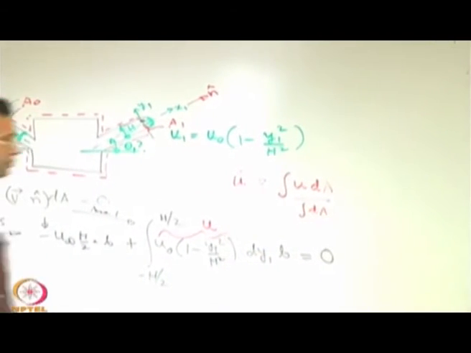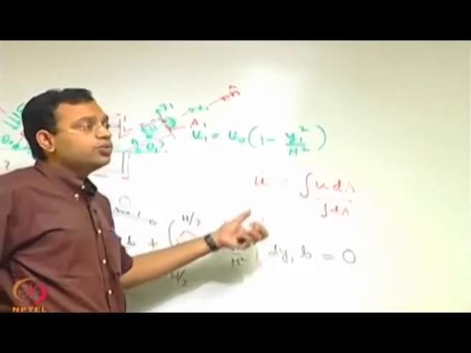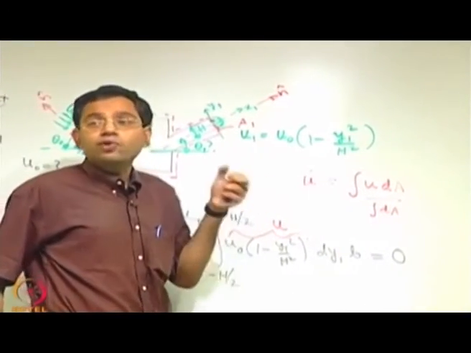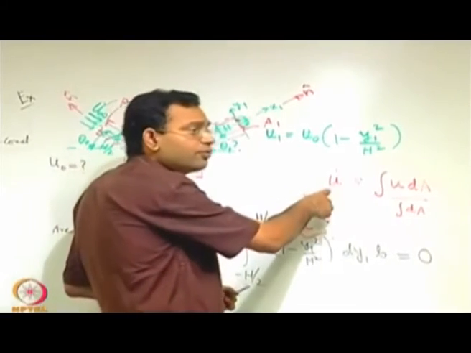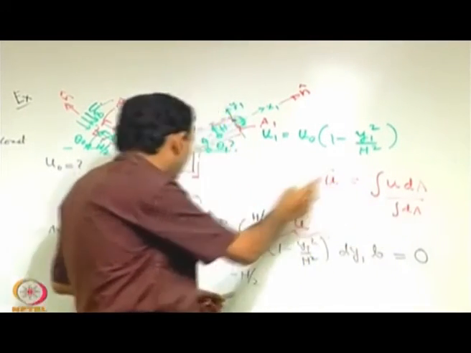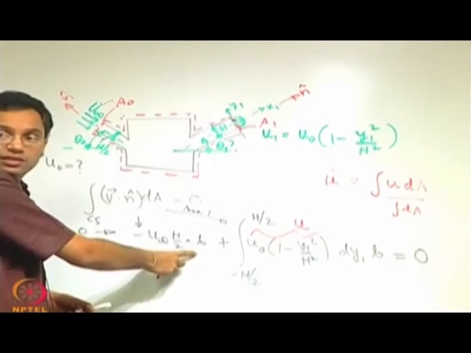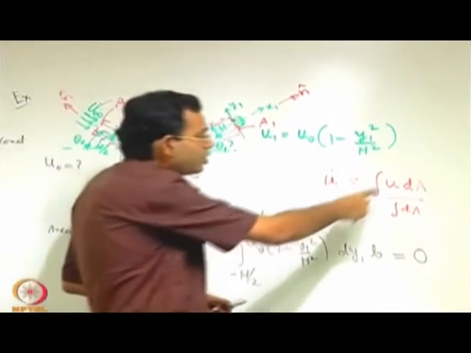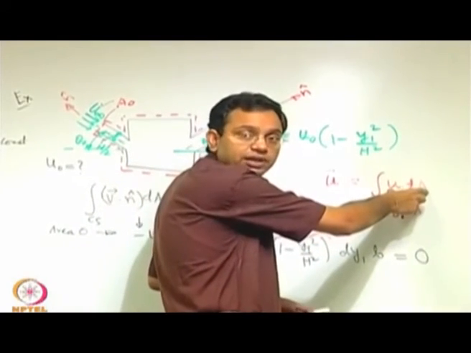That means if this velocity was uniform but the same flow rate was there, see, if it was uniform then that uniform velocity times the area will give you the flow rate, that is what the first term has told us. And if it is not uniform, obviously you have to integrate it to get the flow.